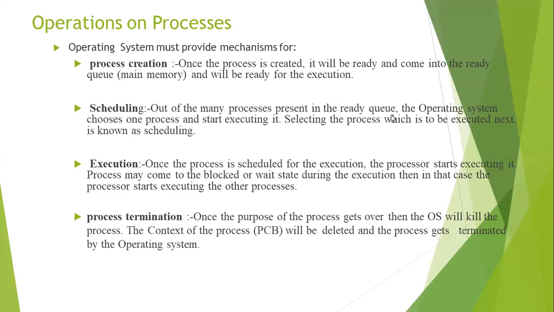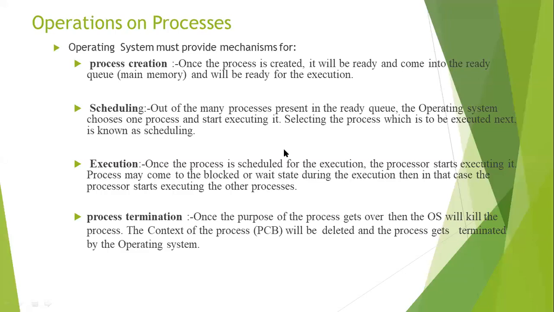Selecting a particular process and assigning it to the CPU is done by the scheduler. A scheduler is a software program which assigns a particular process to the CPU, and which process executes next is decided by the scheduler itself. The entire procedure is called scheduling.